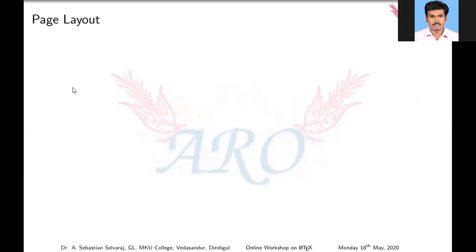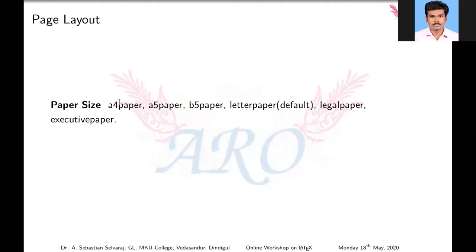Next, I think it's the last section of today's class: page layout and styles. First, page layout and paper size. A list of papers is available: A4, A5, B5, letter pad, legal, executive paper, and so on. Orientation: one is portrait, another is landscape. We may use any one of these two.